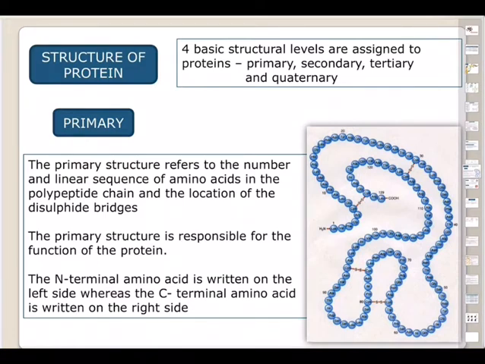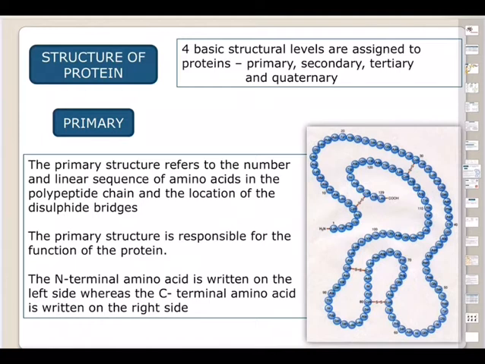Now, if you see the structure of the protein, every protein has a three-dimensional structure that corresponds to its functions. Based on this 3D structure, the function will be decided. The four levels of structural organization in proteins are primary structure, secondary structure, tertiary structure and quaternary structure.